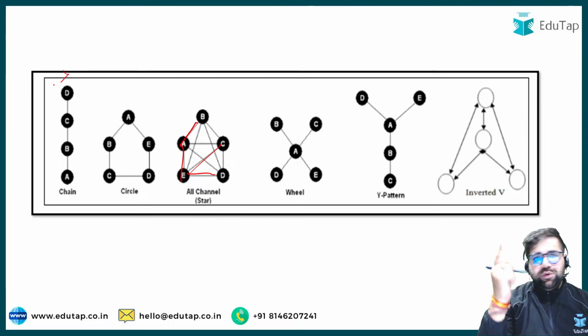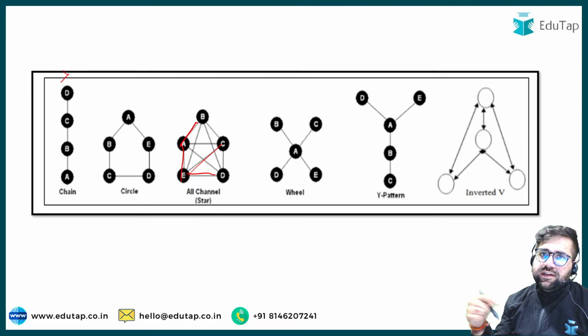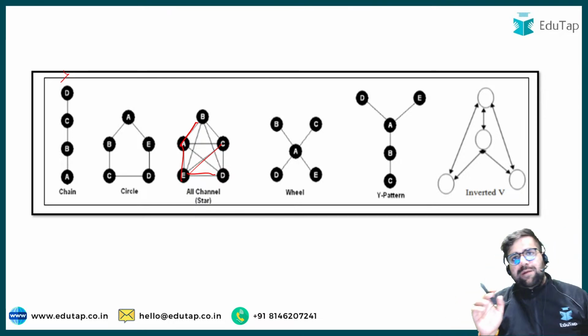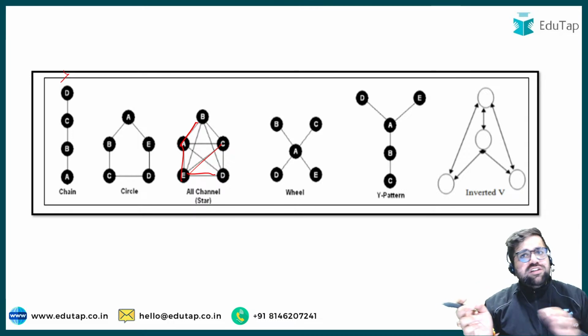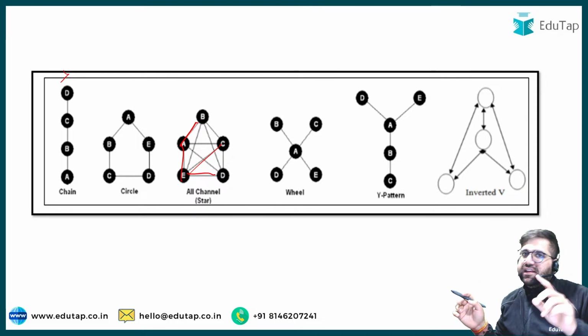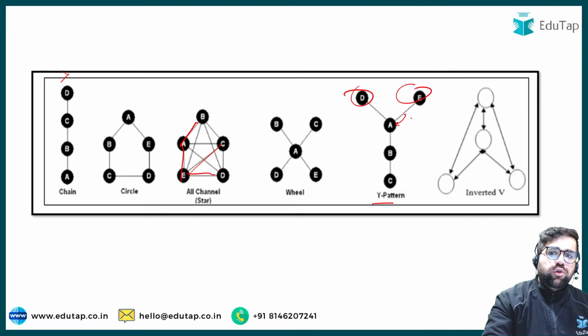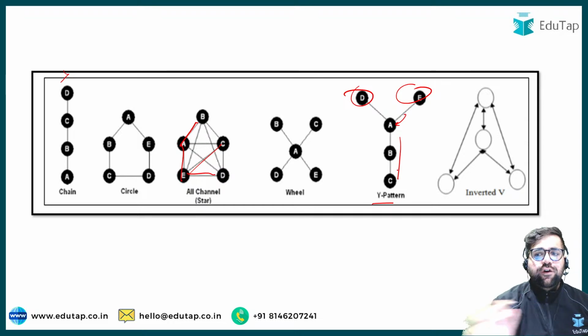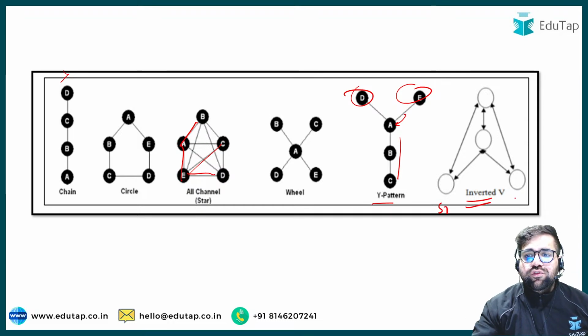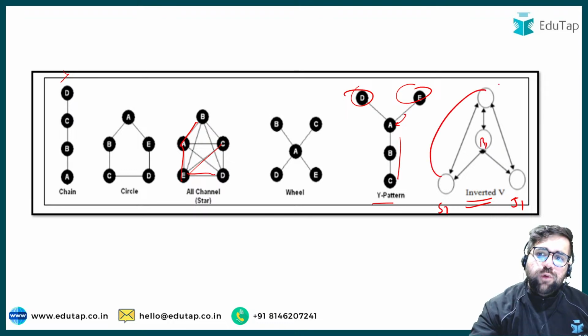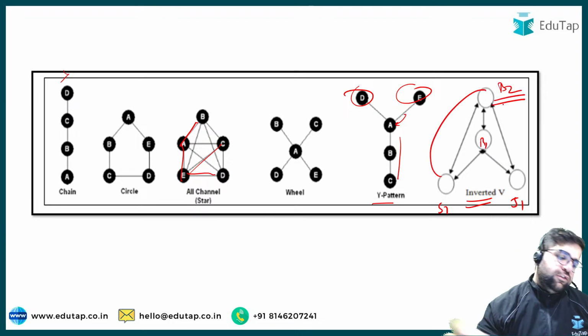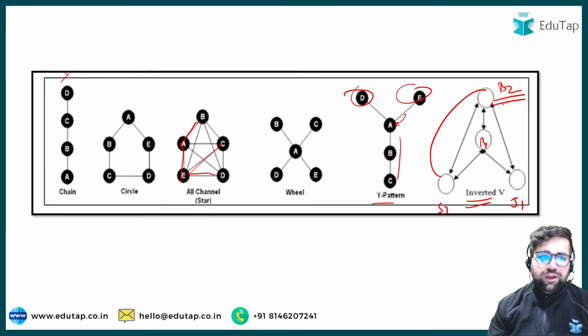Chain is just going vertically, either upward or downward. Circle is basically adjoining. You are communicating to your left and right. All channel is like mixed up. Wheel is like through a central point. Y pattern is like two subordinates can talk to one superior and then the chain will follow. In inverted V, two subordinates can talk to their boss 1 and to boss 2 as well. Okay, so these are different circuits of communication.